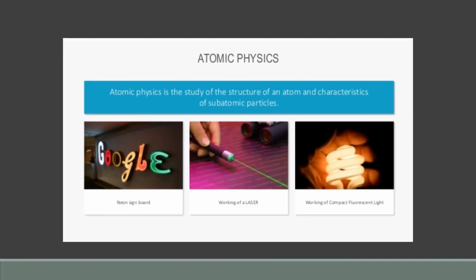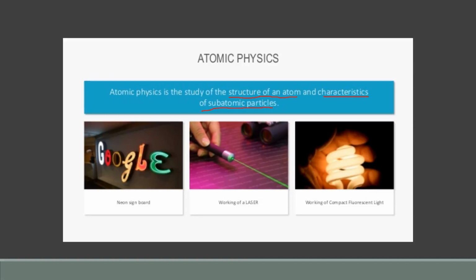Now come to atomic physics, a very important branch of physics. It is the study of the structure of an atom and the characteristics of subatomic particles. In the start, I told you that physics is the basis of many sciences. Here you can see the structure of atom and the characteristics of subatomic particles. We can see a lot of books and material about such topics in chemistry, so this information gives you the basis for chemistry.